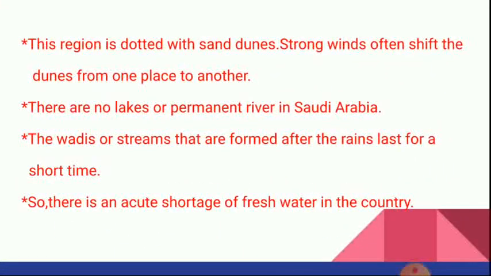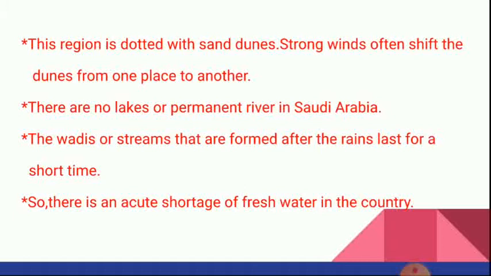This region is dotted with sand dunes. What is a dune? A dune is a mound of sand formed by the wind, usually along the beach or in a desert. Dunes form when wind blows sand into a sheltered area behind an obstacle. Dunes grow as grains of sand accumulate. Every dune has a windward side and a slip face.